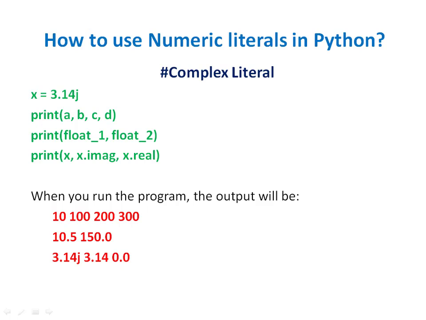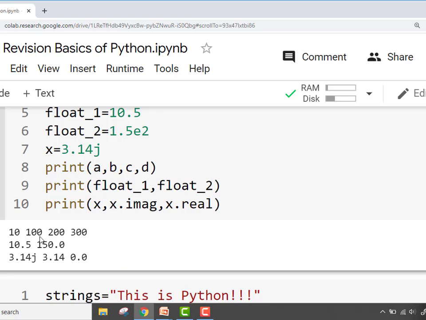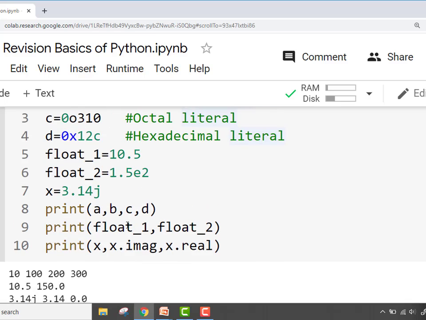Now combining all the literals, integer, floating point and complex literals from the previous examples, we print the values of a, b, c and d and also the values of float1 and float2. x.imag is going to print the imaginary part of x and x.real is going to print the real part of x. So the outcome is 10, 100, 200, 300, 10.5, 150.0 and 3.14j, 3.14, 0.0.